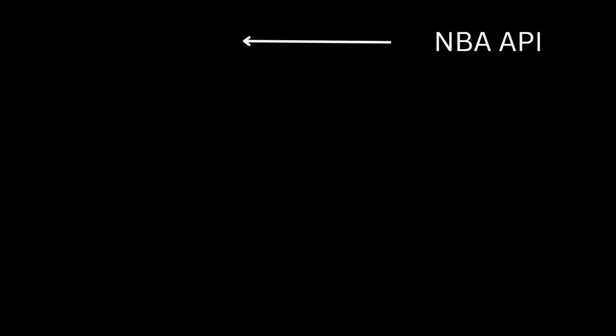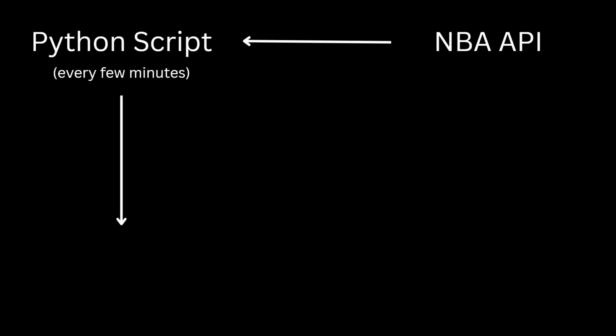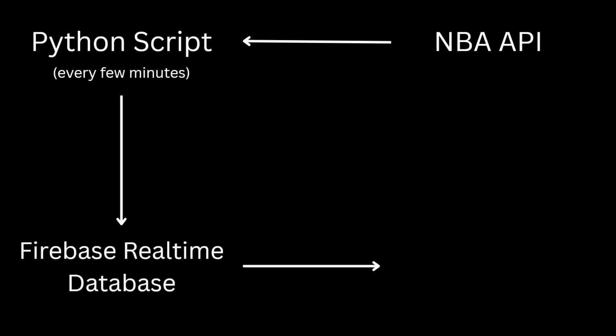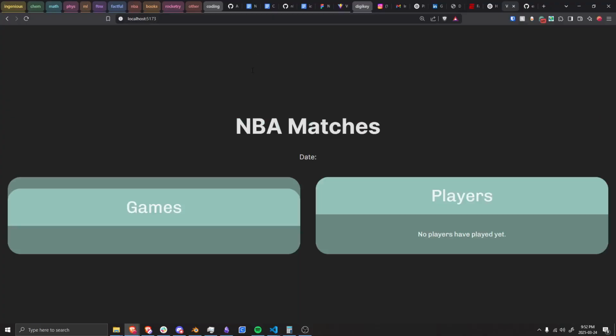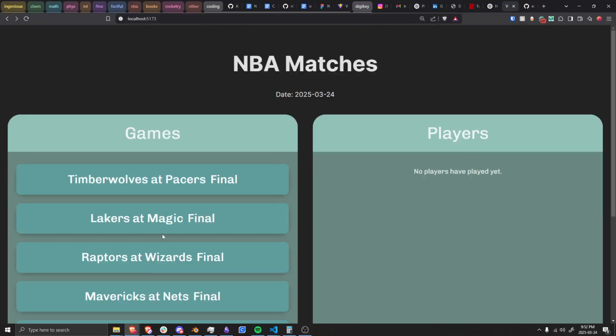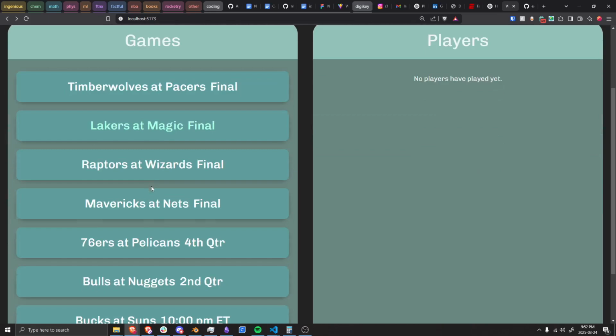I then decided to create a script that used the API to update a Firebase real-time database and call for updates from the Firebase every time I needed them. Updating the Firebase would only happen if the time was greater than or equal to the current value, fixing these errors. This actually worked pretty well, creating a real-time scoreboard. This worked for all matches that were going on in the NBA at the time.